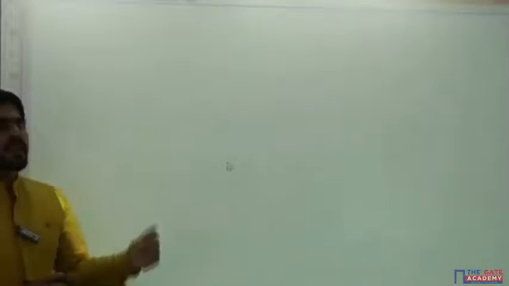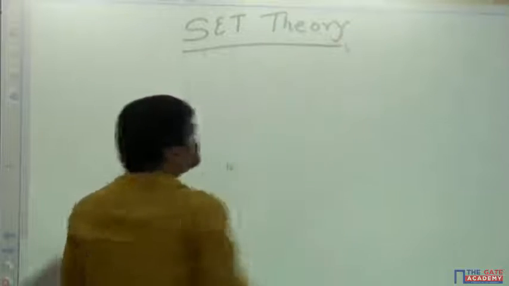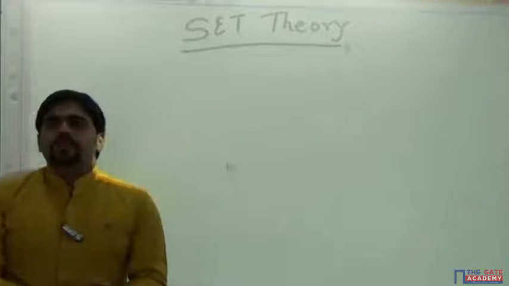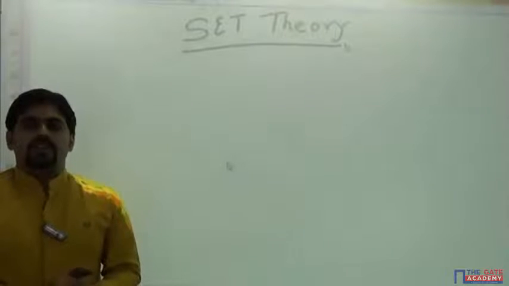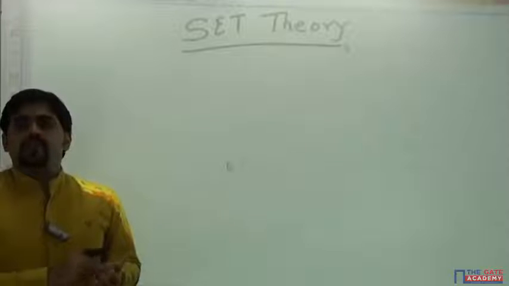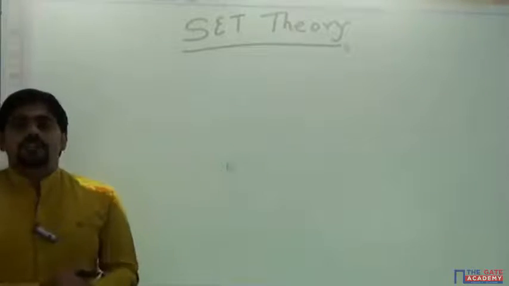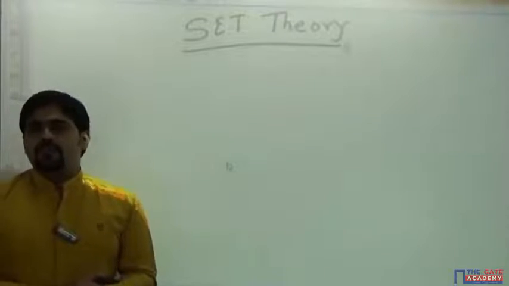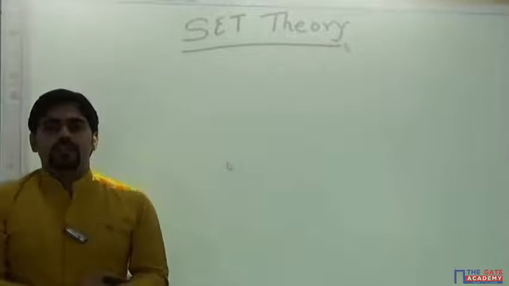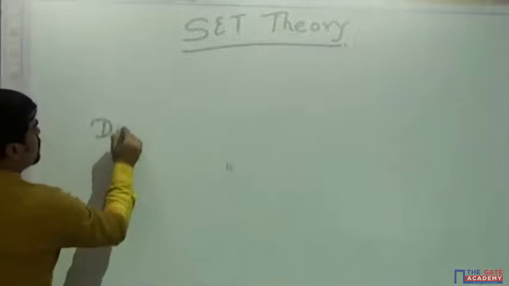If we go topic by topic, today I'll be starting with the first topic, called set theory. This chapter is very important for the concept clearance of the latter half of the things, that is functions, relations, groups, combinatorics. All the concepts are based upon set theory concepts. Before I go to set theory, firstly I'll ask one thing. We are learning discrete mathematics. It is discrete.